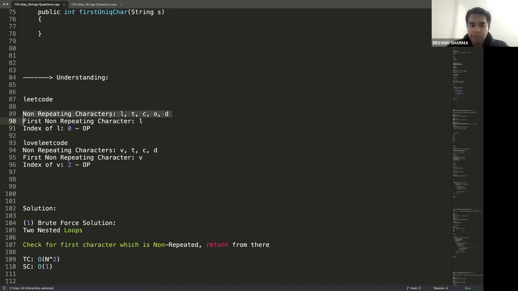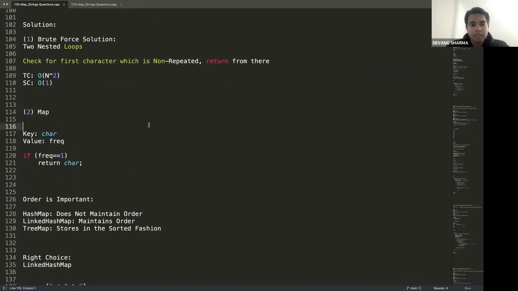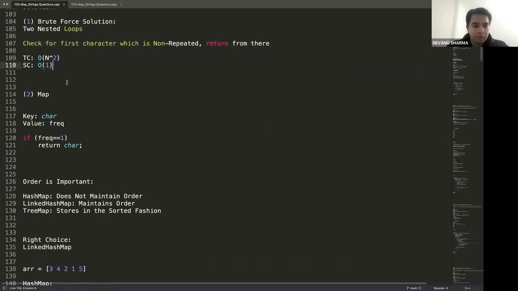Now there can be multiple non-repeating characters. You need to print the index of the first one. For example, in this test case, the output will be 0. In this test case, the output will be 2. Now what's the solution? There are multiple ways. I can start with a brute force solution where I run two nested loops. I can check for the first character which is non-repeated and return from there. Time complexity O(n square), space O(1).